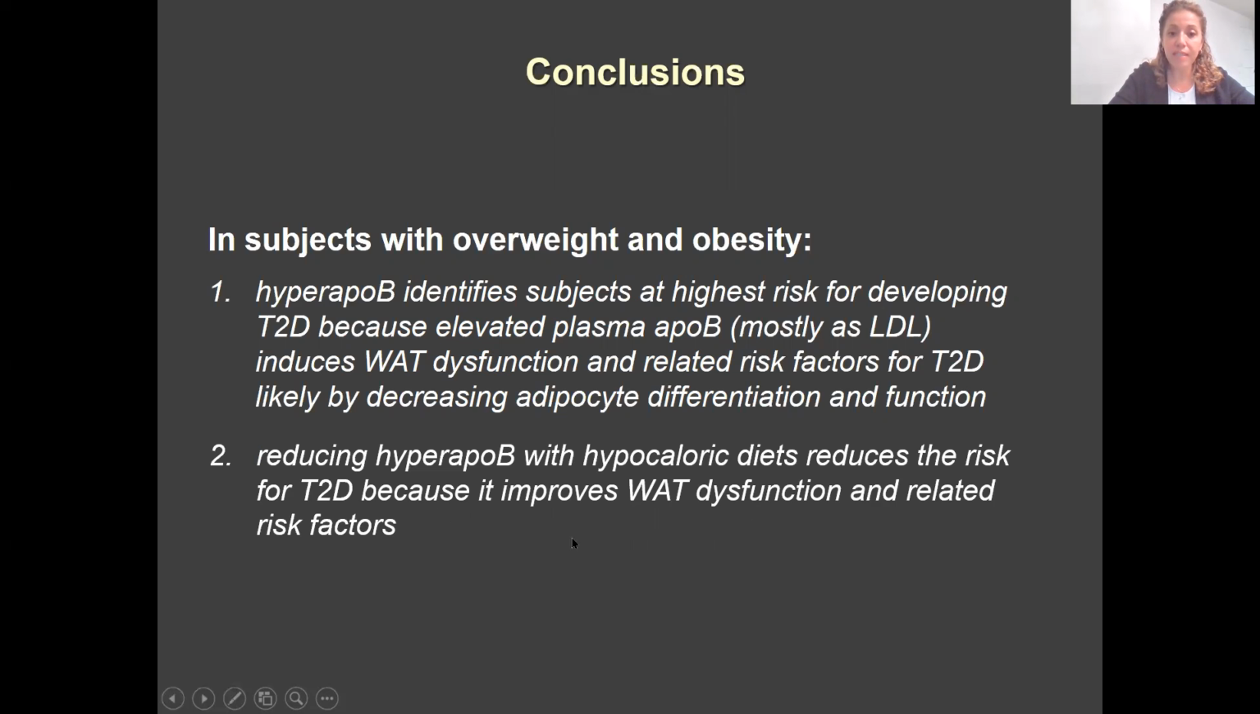So what that would mean is that targeting subjects with hyperapoB would increase the benefit of the hypocaloric diet to reduce the risk of type 2 diabetes in a population with overweight and obesity.